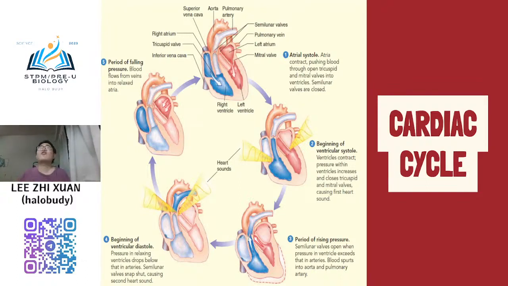Traffic light, more easy example. WAF is like a traffic light. When the WAF is closed, then it means that red light lah. Red light, lampu merah, awak tak boleh gerak kan. Semua kereta kena tunggu dekat belakang lampu merah. Hanya lampu hijau awak boleh bergerak. So when the WAF is open, it is equal to lampu hijau, the green light, and then the blood can flow.